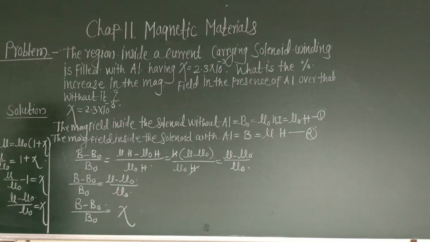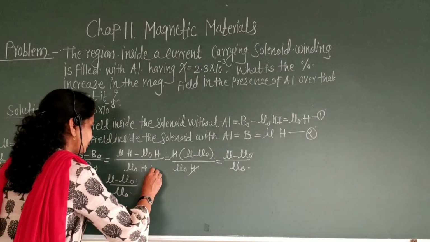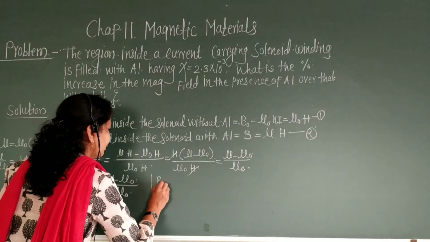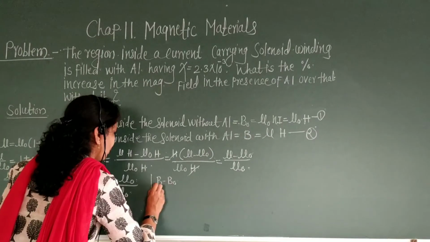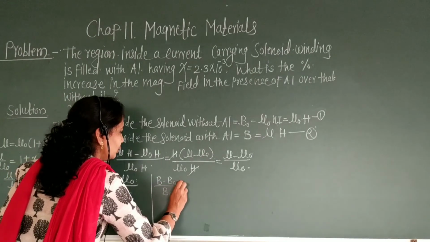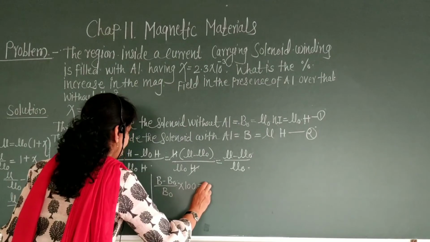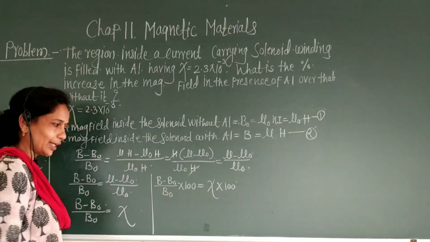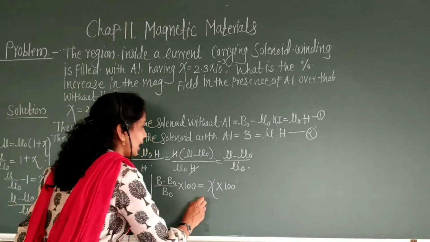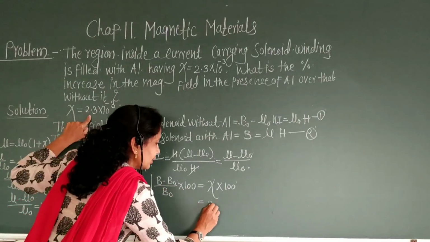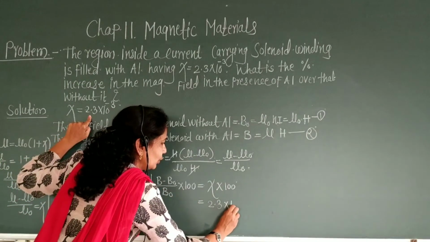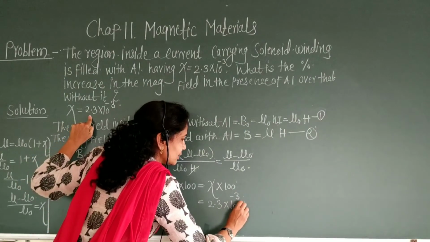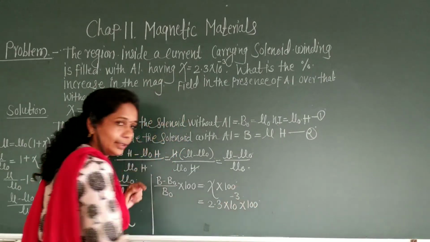Okay. Now, we have to find out in percentage. Therefore, B minus B naught upon B naught into 100 is equal to chi into 100. What is the chi here? 2.3 into 10 raised to minus 3 into 100.